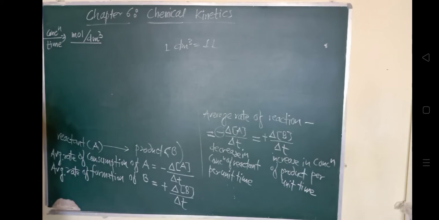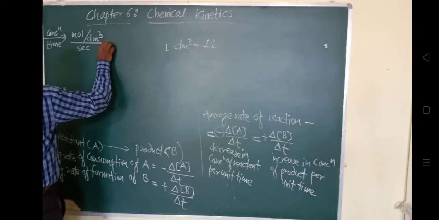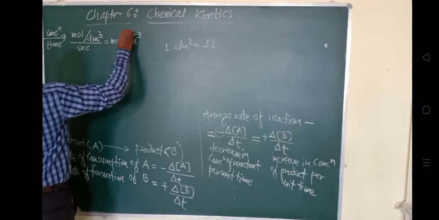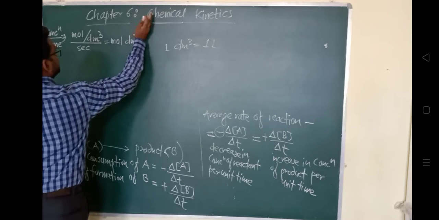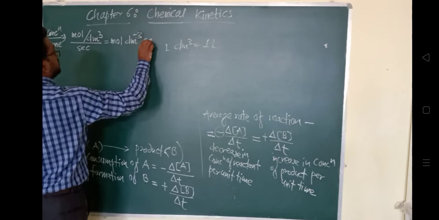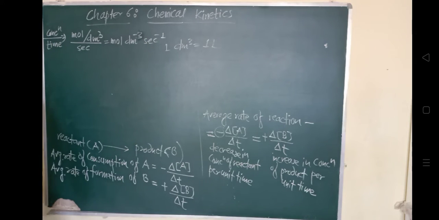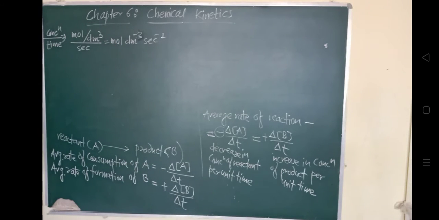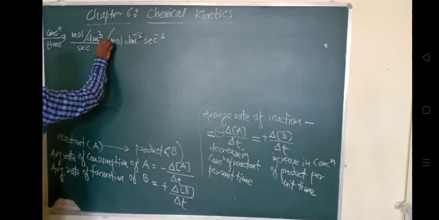And time is in seconds. So how can we represent it? We can represent it in terms of moles, decimeter cube inverse, and second inverse. In this way, moles per decimeter cube per second. So this is the unit for the average rate. तो ये यूनिट है उसका. समझ में आया हम लोगों को? Moles per decimeter cube inverse, second inverse.